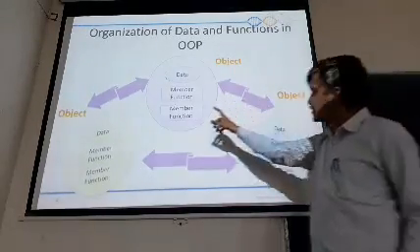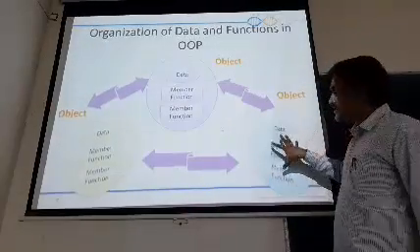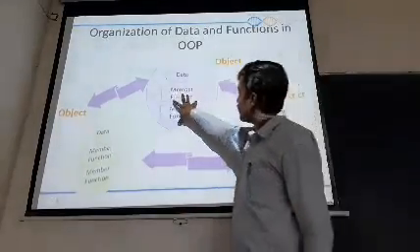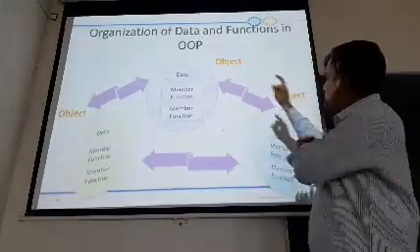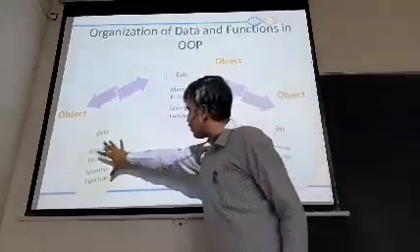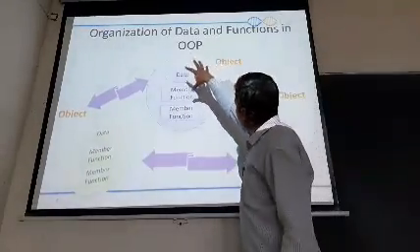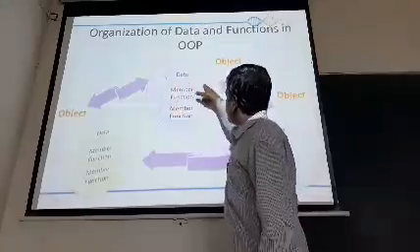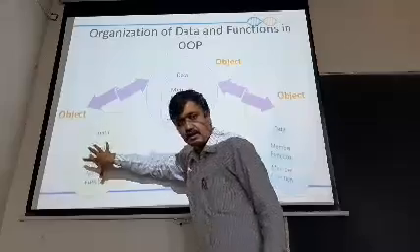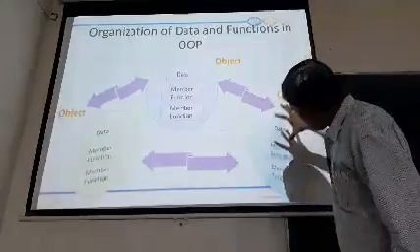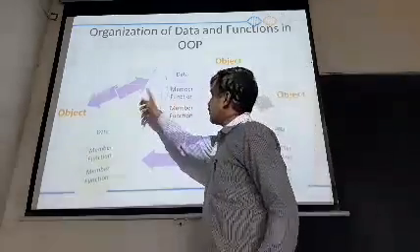The colors of the ovals are different from one another, meaning they are hidden inside. The colors of the ovals for different objects are different. So this is apple, this is your orange, and this is your custard apple. The data of apple will be secured here, the data of orange will be secured here, the data of custard apple will be secured here, but they might communicate with each other.